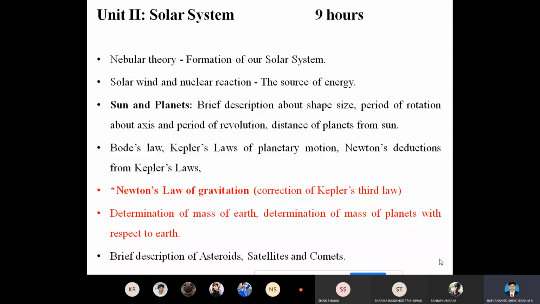We can say that we are just giving birth to a small object. So here, the formation of the planet is with respect to the elements and the dust particles. As we all know that